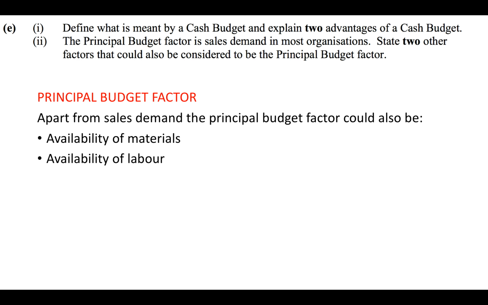So the availability of the materials, availability of labour, so the people available to make the products, and the capacity of the plant. So a plant can only make a certain amount. So a factory can only make a certain amount of units for the size of it or the machinery or whatever it might be. And then the availability of money. So what money is there available to be able to produce the units then?